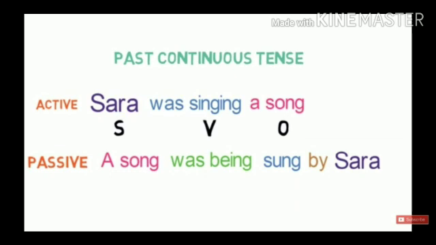Students, keep this point in your mind that whenever we have present continuous or past continuous, is, am, are or was, were, you have to add being after is, am, are or after was, were. Being, B-E-I-N-G. Many students commit the error that instead of being they write been. So this rule will be told later on to you, but with is, am, are, with was, were, you have to put being, B-E-I-N-G. Okay, clear students?